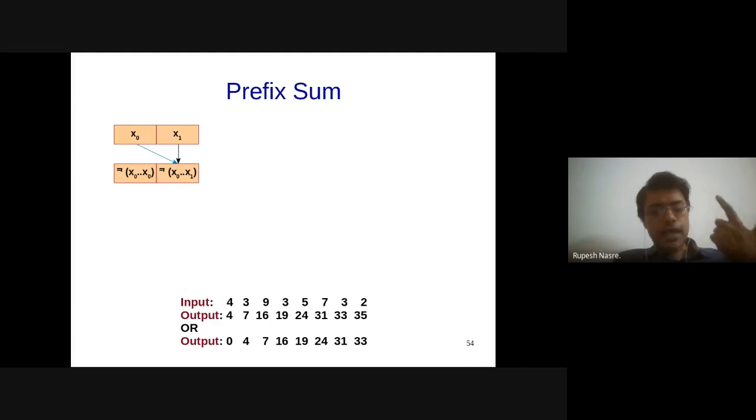When I look at x2, what I want is the sum of x0, x1, x2. I cannot get that in the first stage because I don't want to do x0 plus x1 plus x2. That is first of all the case, because otherwise for xn or xn minus 1, I'm going to do all these sums together. I want to parallelize it. So I cannot do x0 plus x1 plus x2. But what I can do